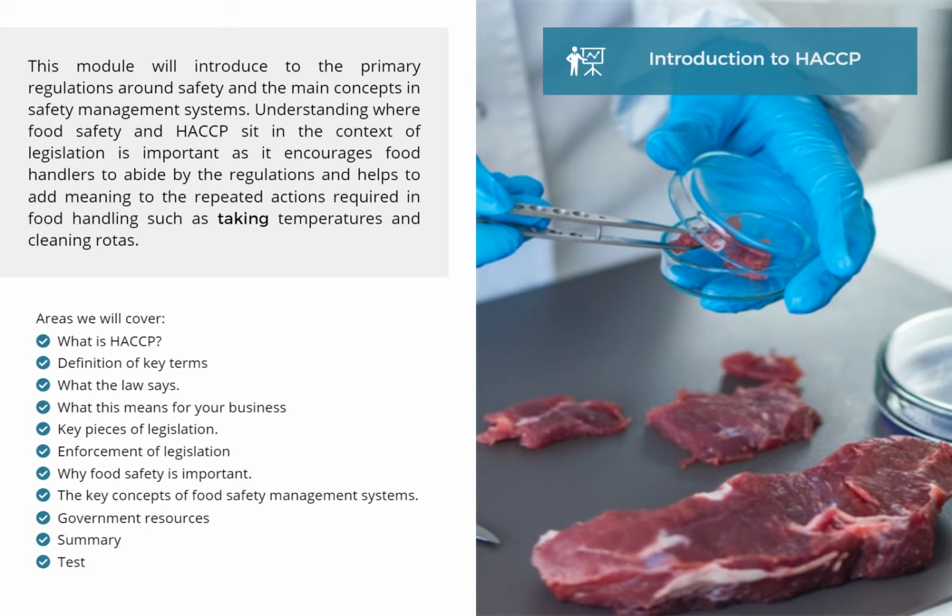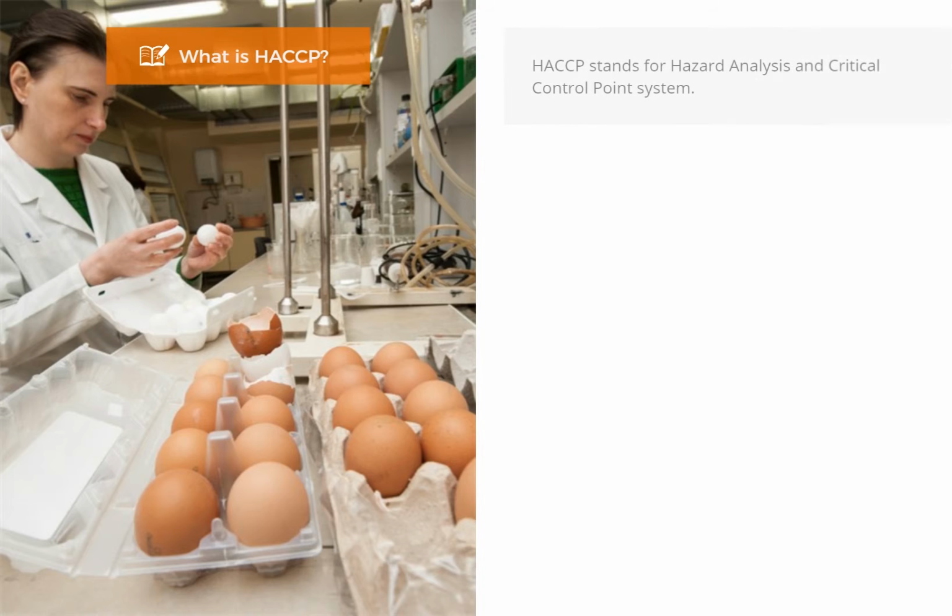Areas we will cover. What is HACCP? Definition of key terms. What the law says. What this means for your business. Key pieces of legislation. Enforcement of legislation. Why food safety is important. The key concepts of food safety management systems. Government resources. Summary. Test.